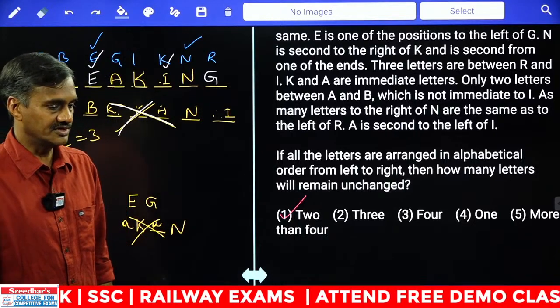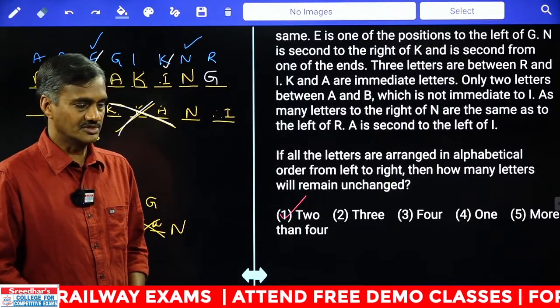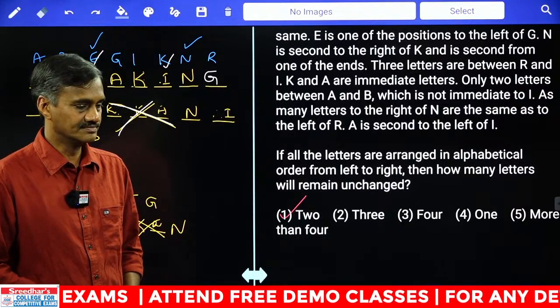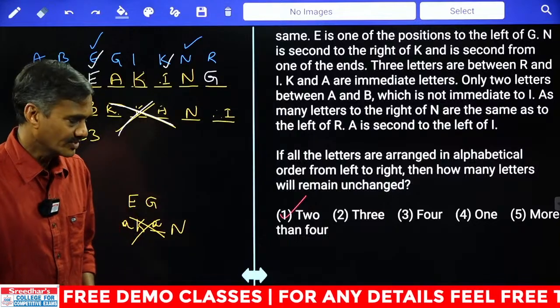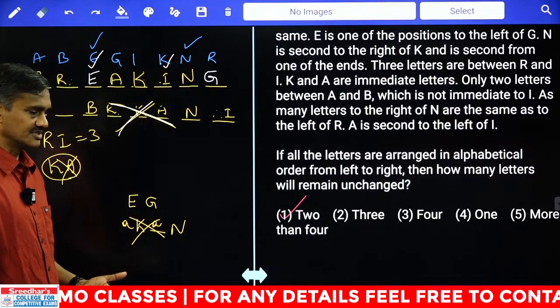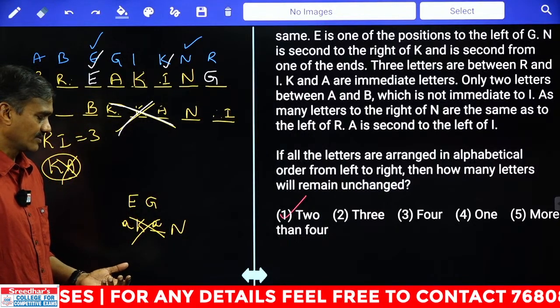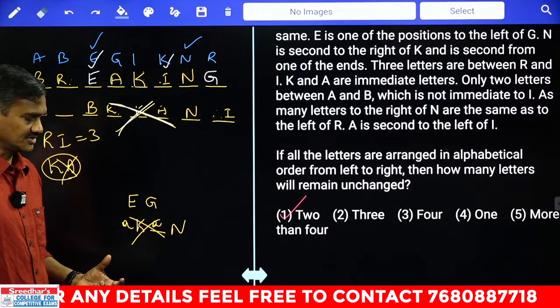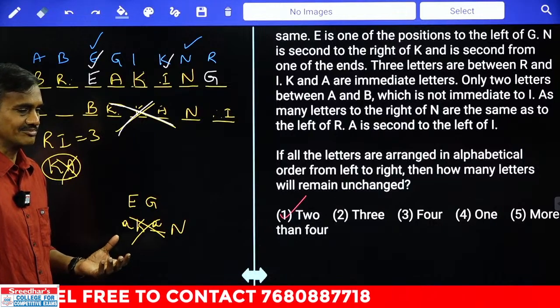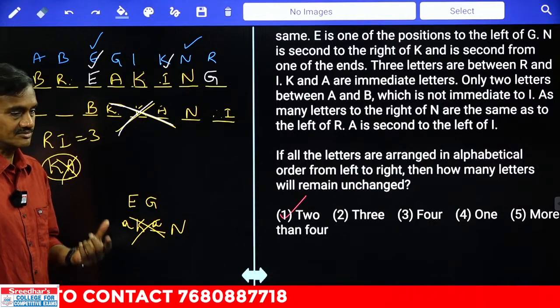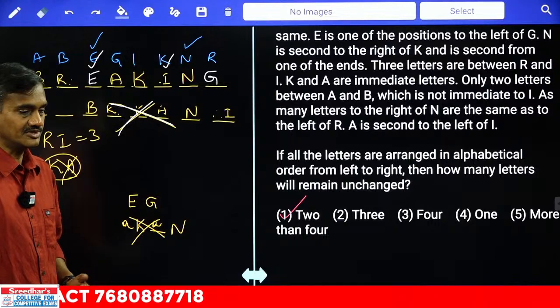Now in today's session we have discussed all different models. The first one is circle inside the circle. Next, coding decoding, a completely new model, where blanks were given within the coding example itself.